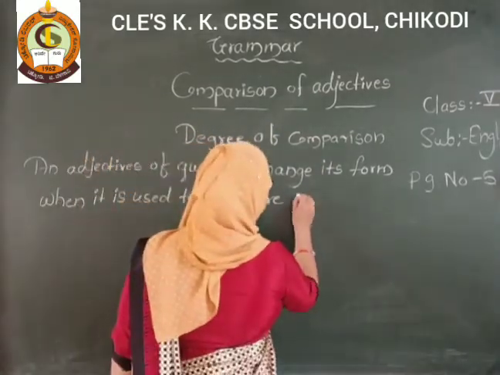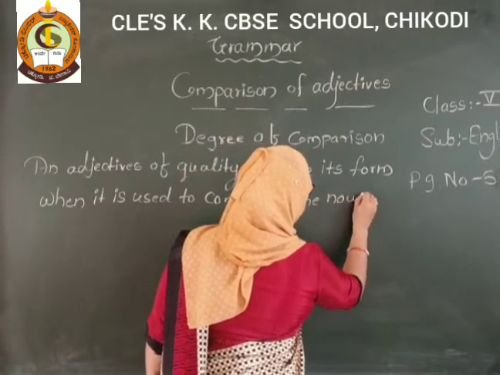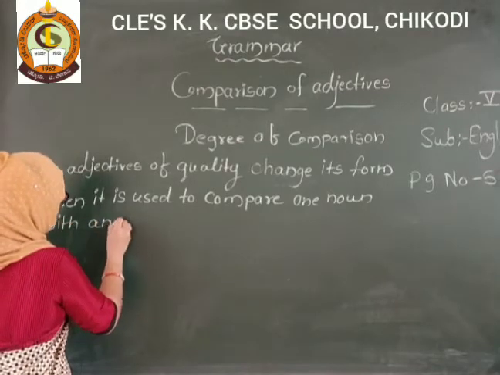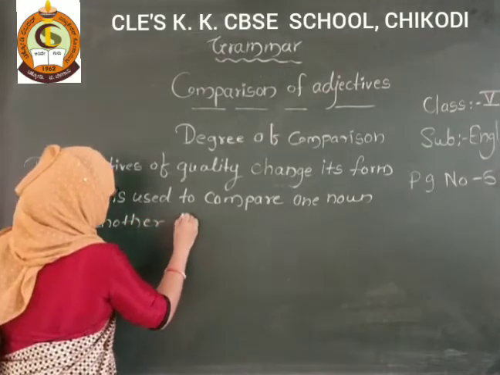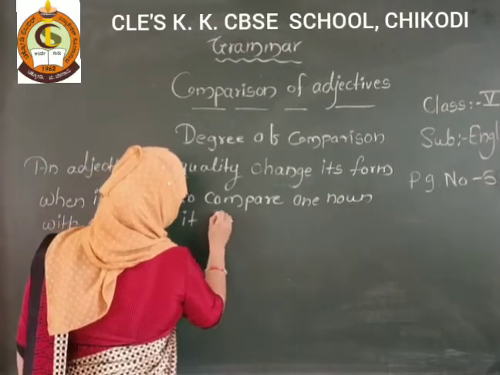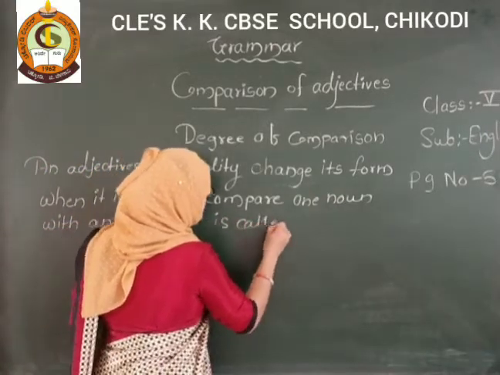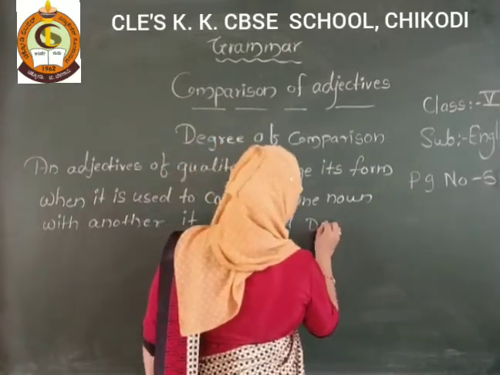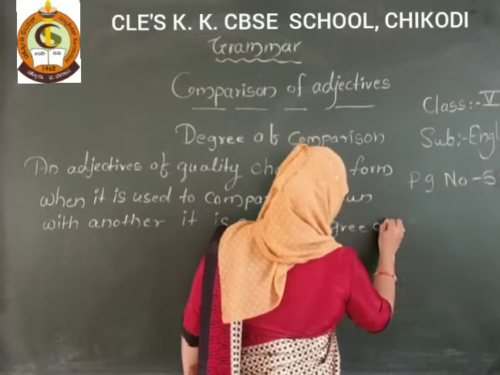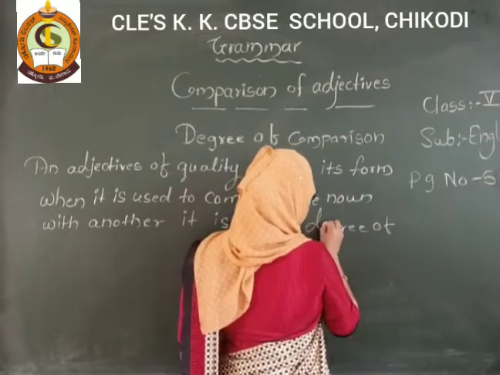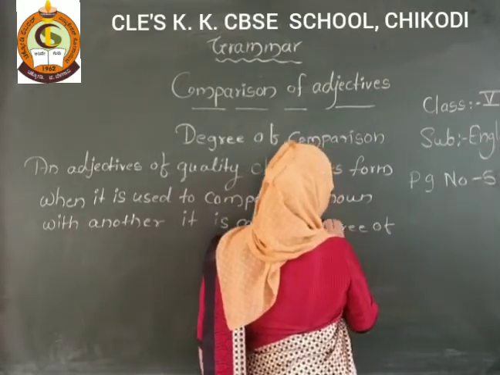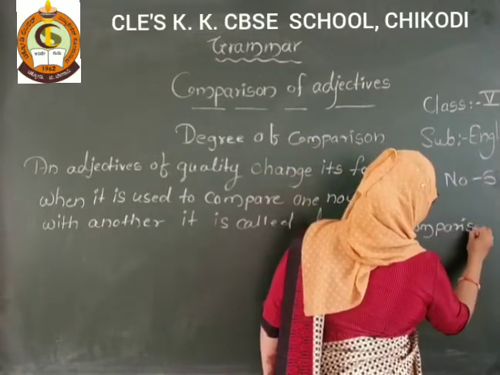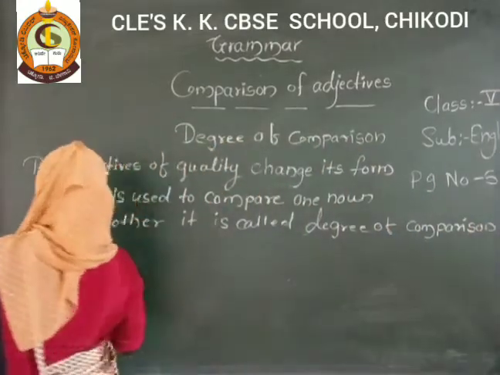One noun with another. It is called degree of comparison of adjectives.